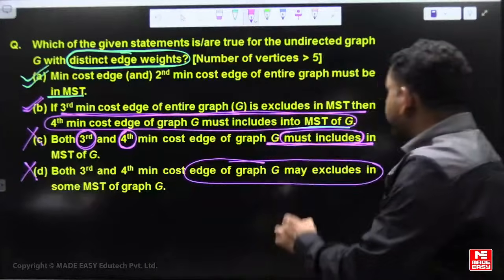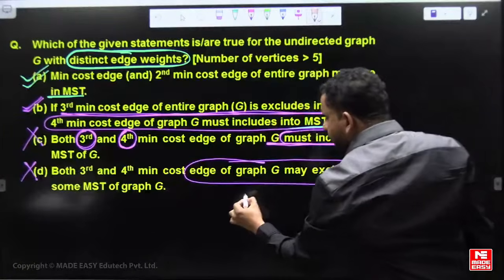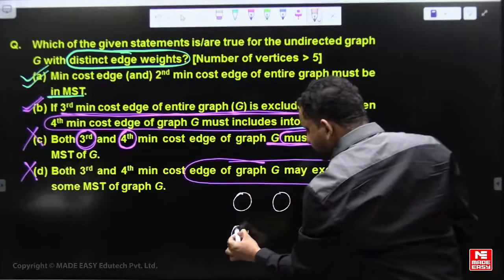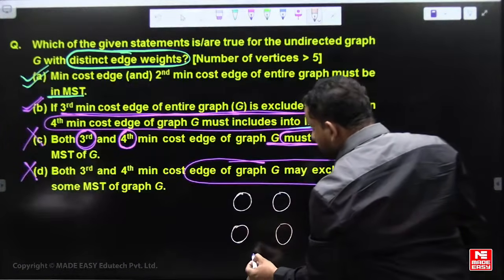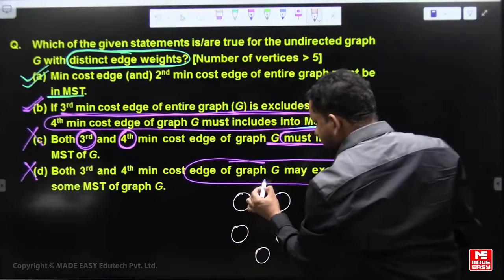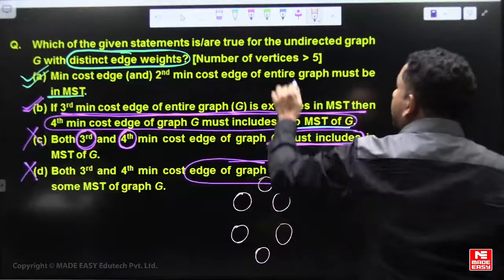So for example, if you take a graph with more vertices, 4 or 5 vertices or more than 5 vertices, like this kind of graph.